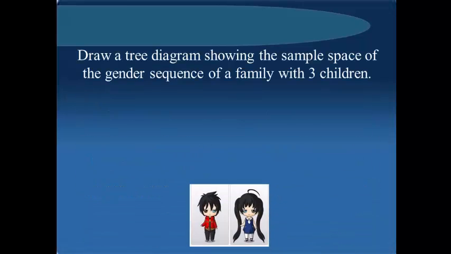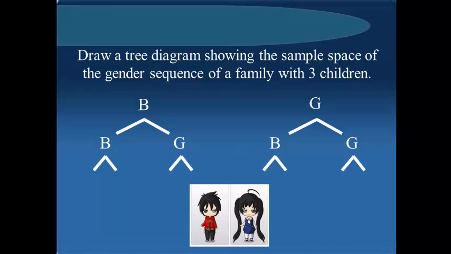Let us draw a tree diagram showing the sample space of gender sequence of a family with 3 children. The first child could be a boy or girl. The second child could be a boy or a girl. And the third child could still be a boy or a girl.